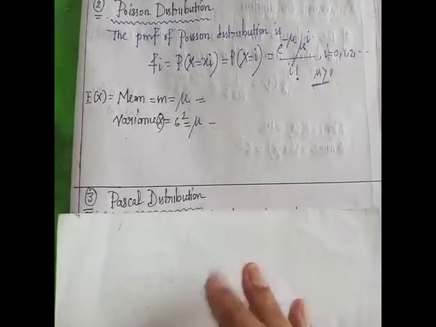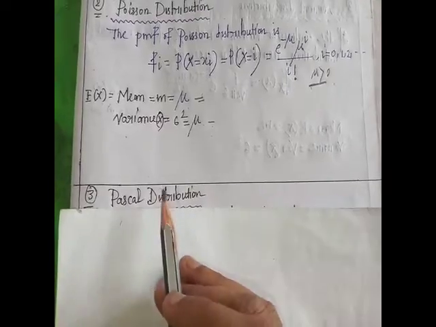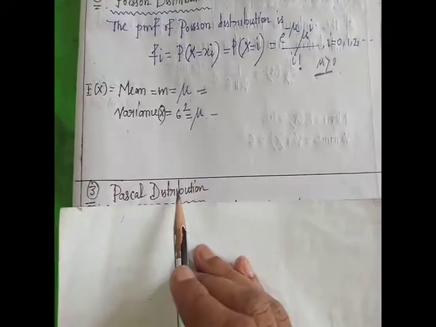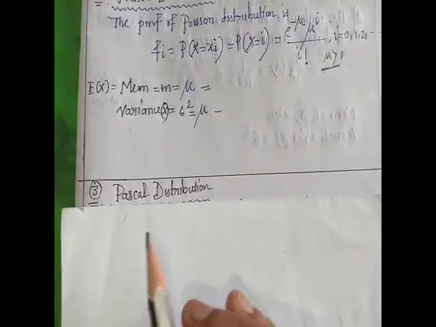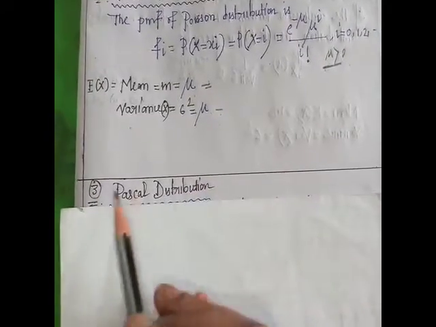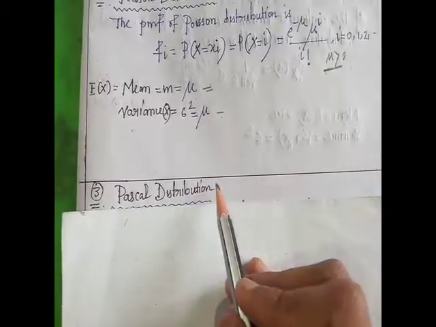Next we discuss another important discrete distribution, the Pascal distribution. The Pascal distribution is also a standard discrete distribution.